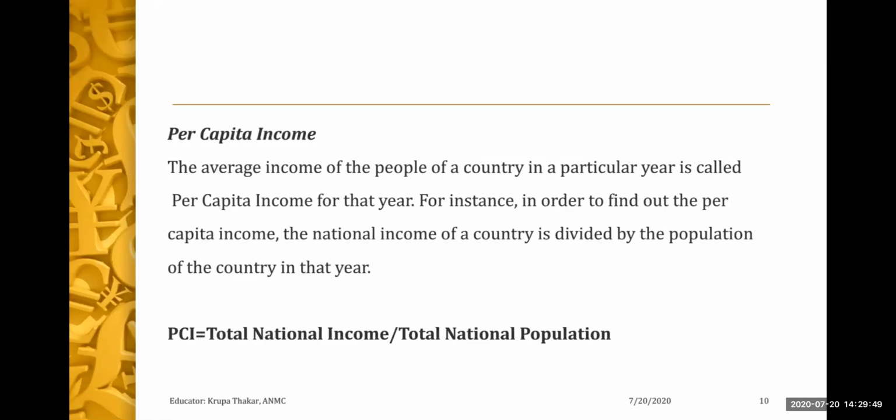Now, when we talk about per capita income, it is the average income of the people of a particular country in a particular year. So how do we calculate it? We take the total national income of a country upon the total number of people, that is, the total national population. In order to find out per capita income, the national income of the country is divided by the population of the country in that particular year.